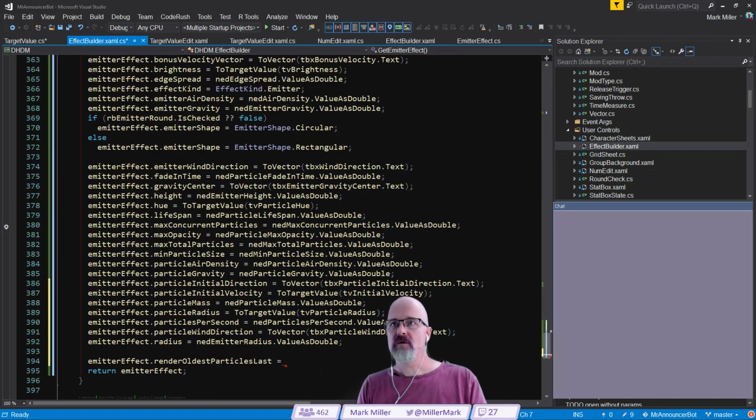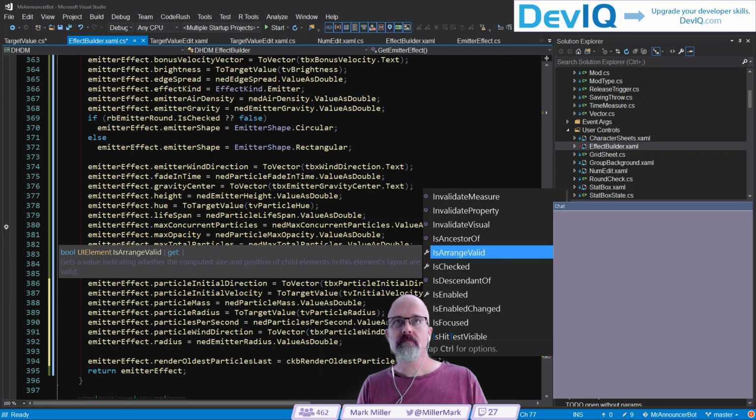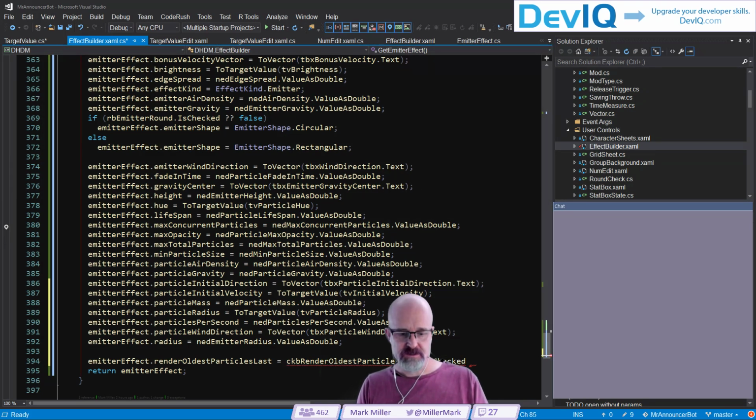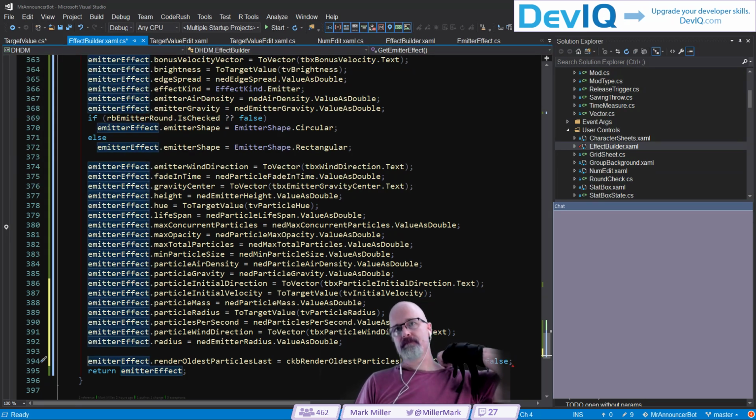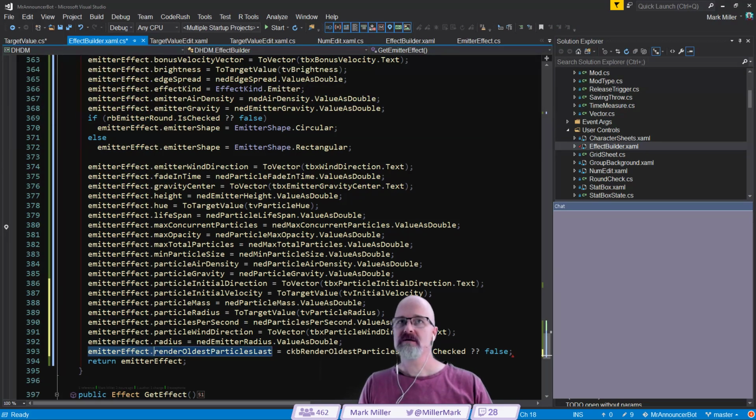Okay, so that's equal to this dot is checked. And then I'll use that template again. Can I use it there? Nice. Okay. So that's render particles last.